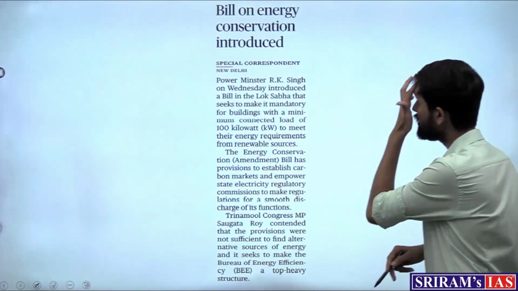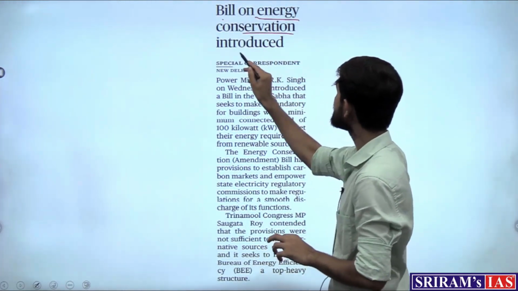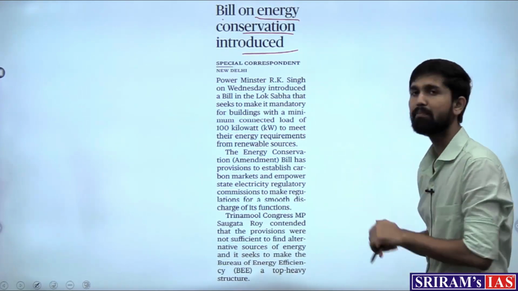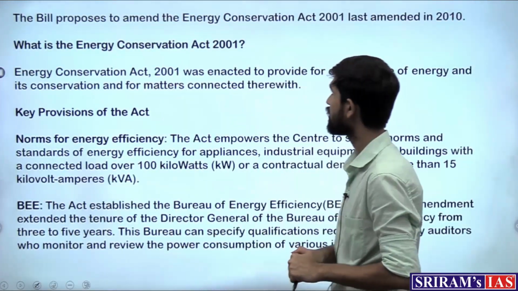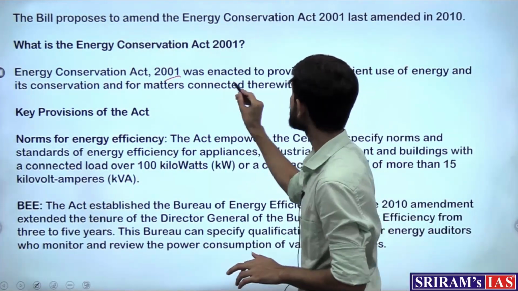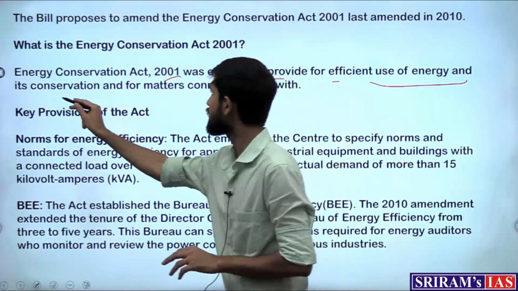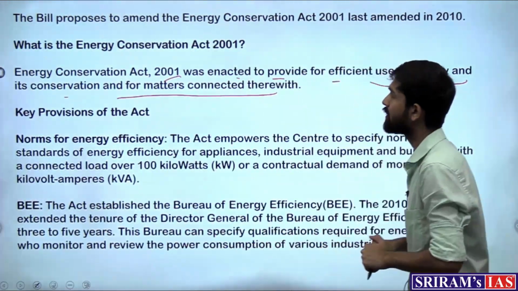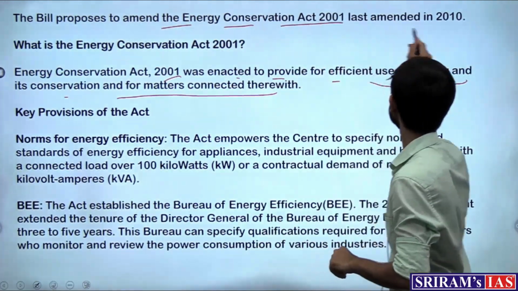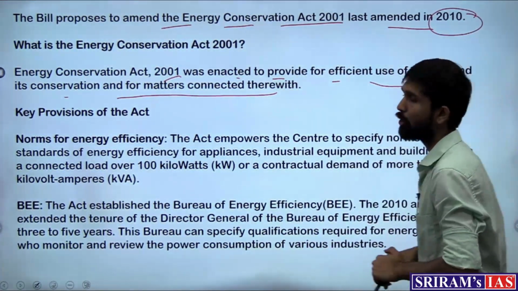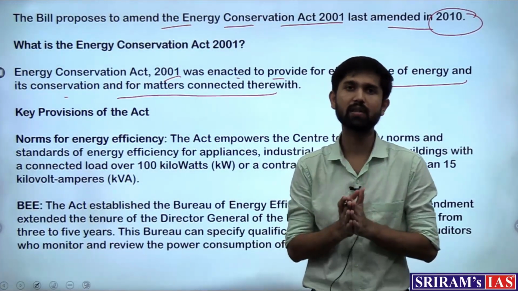The next article reads: Bill on Energy Conservation is introduced. Now this is an amendment bill which has been introduced to the Energy Conservation Act of 2001, which was enacted to provide for efficient use of energy and its conservation and for matters connected to those. This bill proposes to amend this Act, which was last amended in 2010. Why is there a need to amend the Energy Conservation Act?